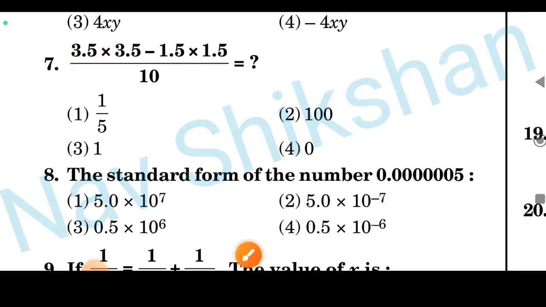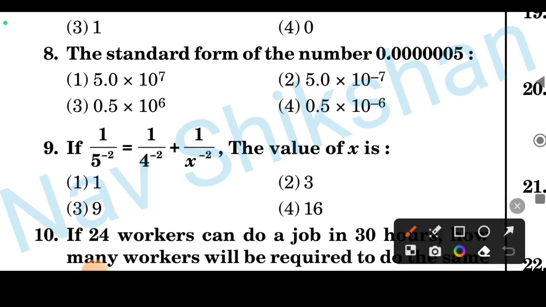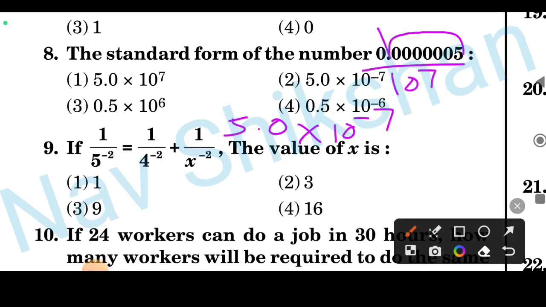And the next question is for the standard form. As you already know, for standard form, just bring the decimal here. Okay, and when we count it, it becomes 5.0 into 10 to the power minus 7. Basically when we remove it, 10 to the power 7 comes down, because 7 numbers are there after the decimal. And when we take it to the numerator part, the power becomes minus.